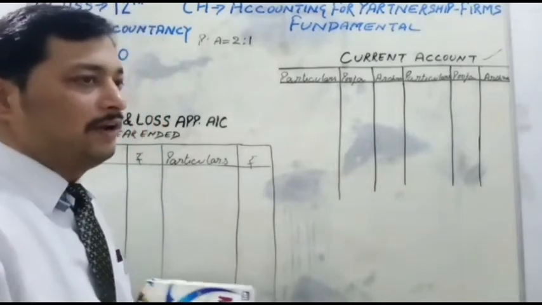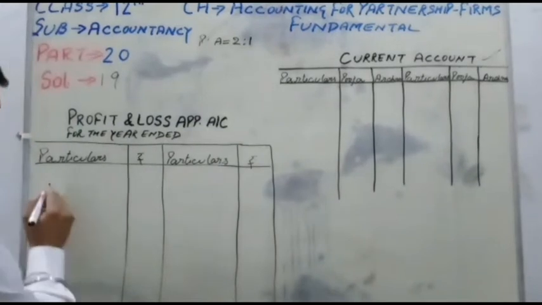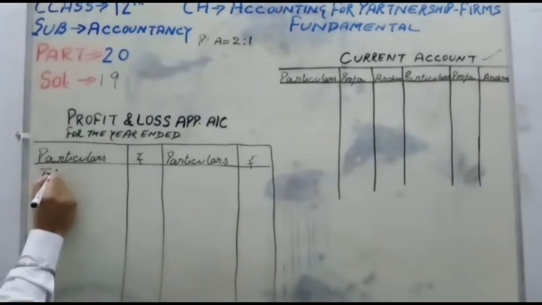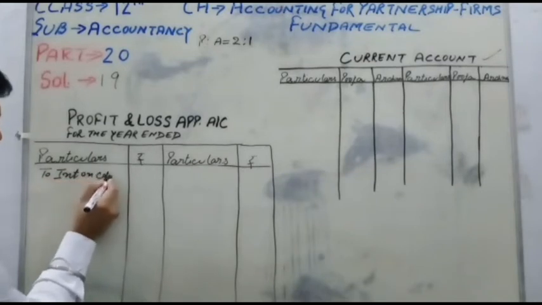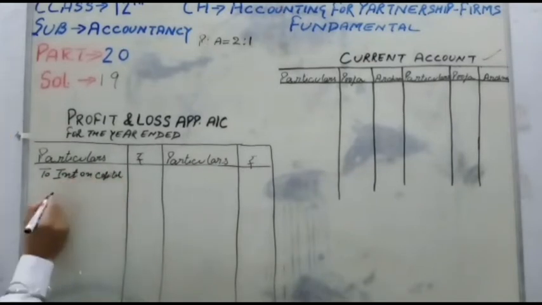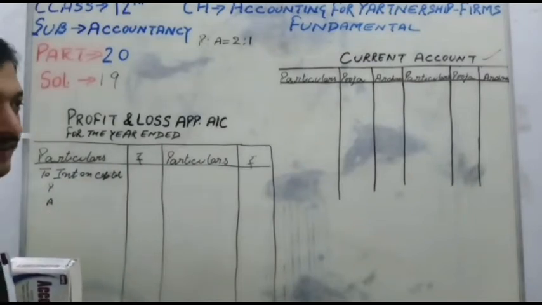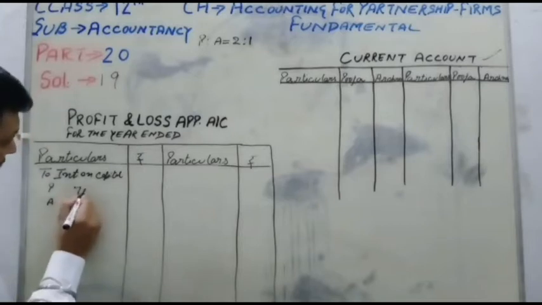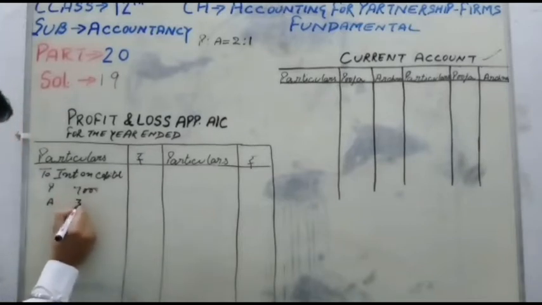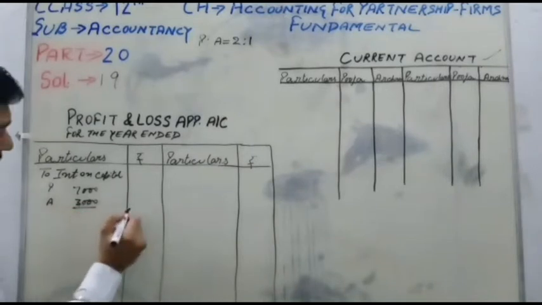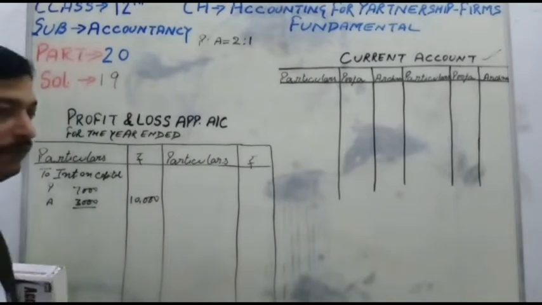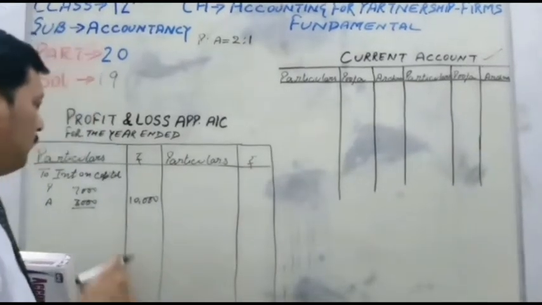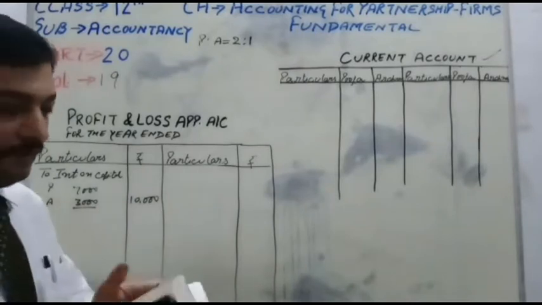So the firm is allowing the partners interest on capital. First I mention here interest on capital for both partners, Pooja and Archana, 70,000 and 30,000 at 10%. 70,000 at 10% is 7,000, and 30,000 at 10% is 3,000, which is equal to 10,000. In my previous video class, I explained how to calculate the interest on capital.